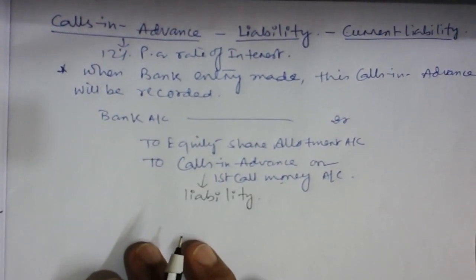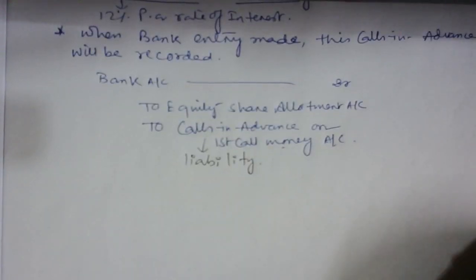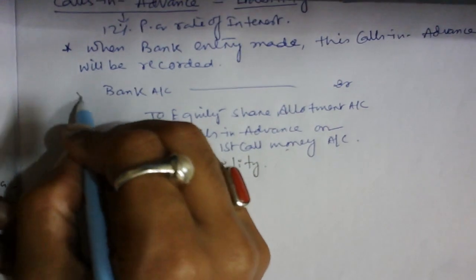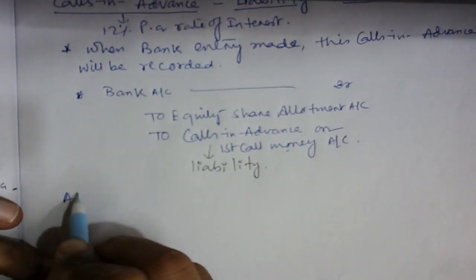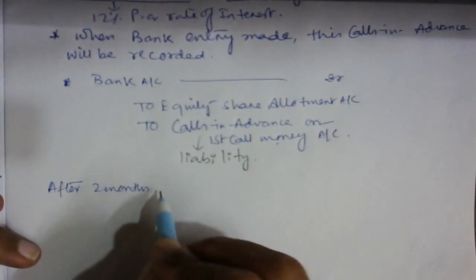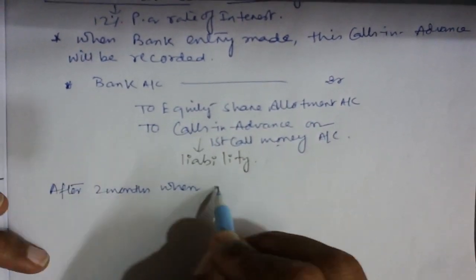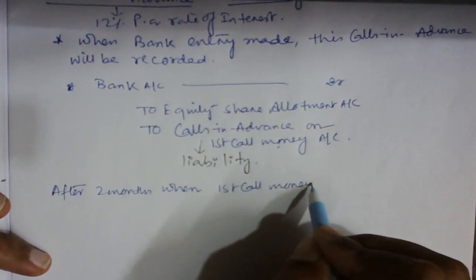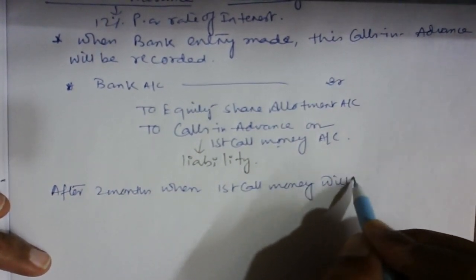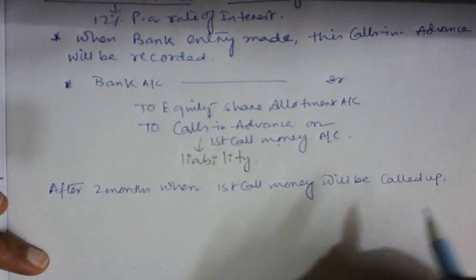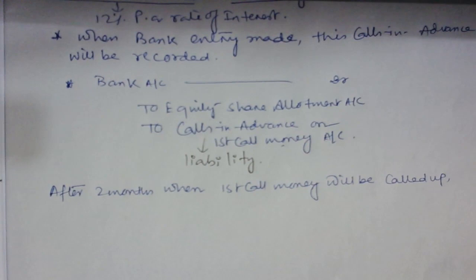That's why it is credited. Now obviously, guys, see, after 2 months, when the first call money will be called up, what happens, do you know?